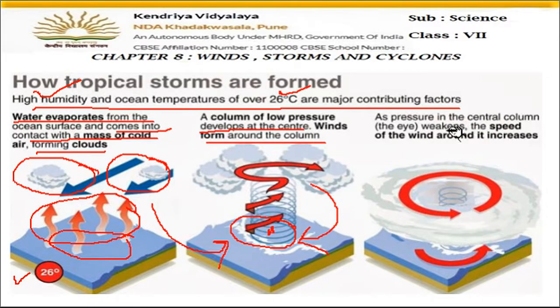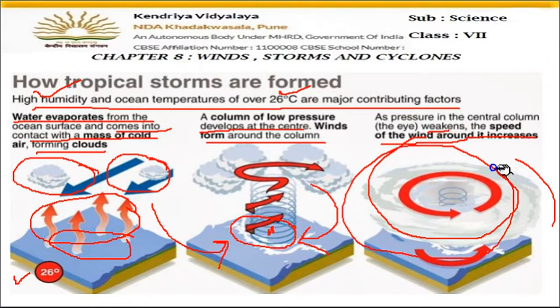As pressure in the central column weakens, the speed of the wind around it increases. So in the center the pressure is very low, and winds from all the directions are coming to take this place. There will be competition between the winds over which wind will move inside that low pressure area. So all the winds which are coming will start rotating round and round, as you can see here. So this causes the cyclones.